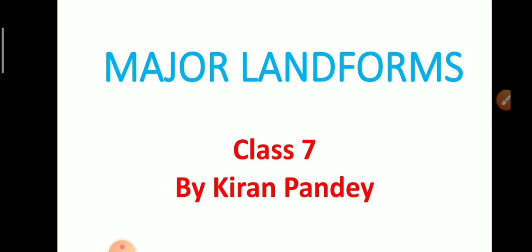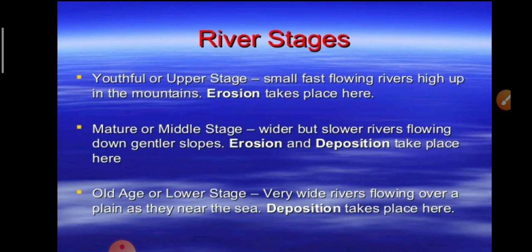We had started chapter 4 from geography, the major landforms. In this chapter, we already discussed the process of weathering, types of weathering and erosion. In today's video, we will discuss the major landforms developed by river and glacier. Let's start today's topic: river stages.